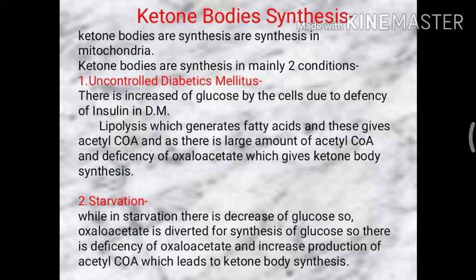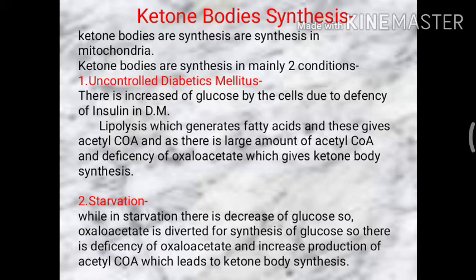So now we will see how ketone bodies are synthesized. Ketone bodies synthesis takes place in the mitochondria in the liver. Ketone bodies are mainly synthesized in two conditions: first, uncontrolled diabetes mellitus, and second, starvation.